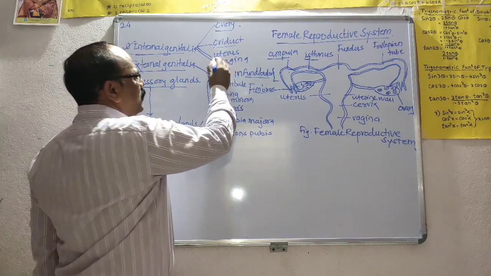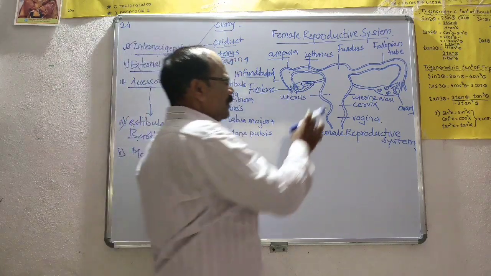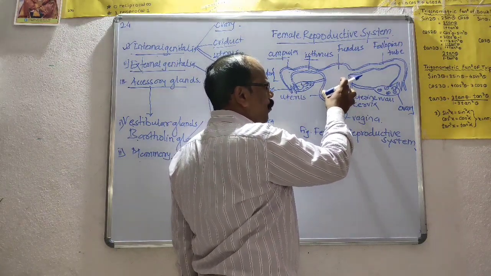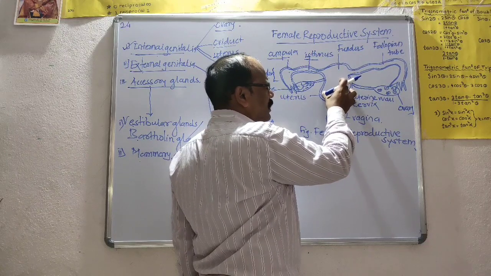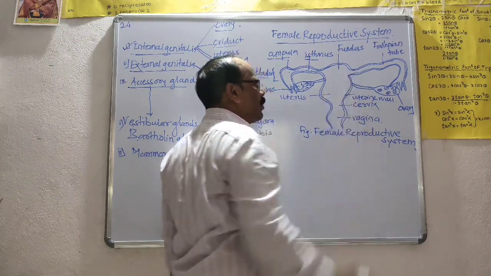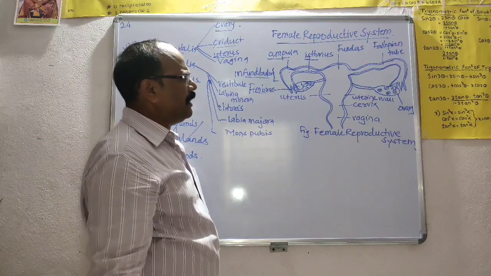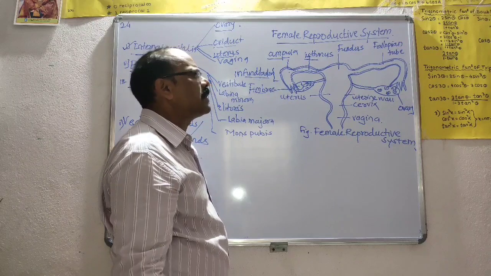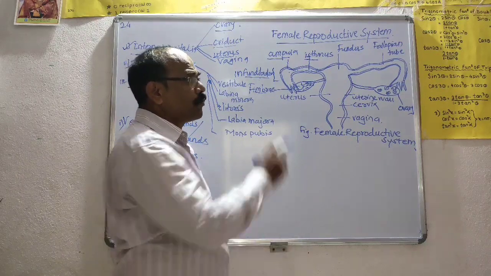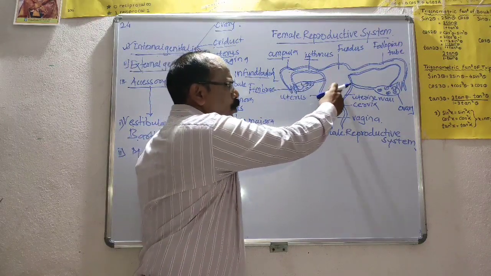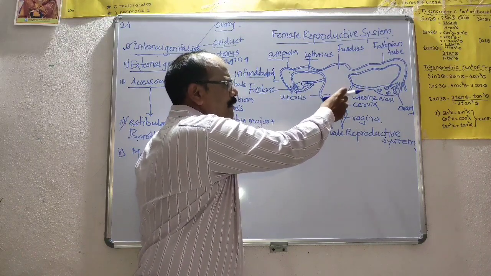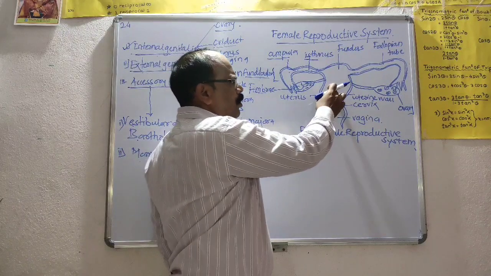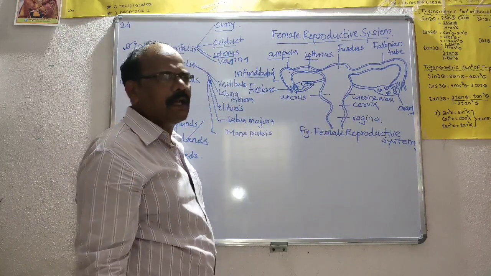The next part is the uterus. The uterus is a muscular, hollow, pear-shaped structure. Generally it measures about 7 cm in length, 5 cm in width, and 2.5 cm in thickness. It is also called the womb.